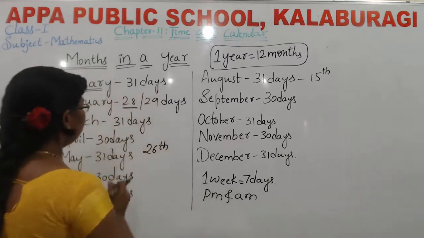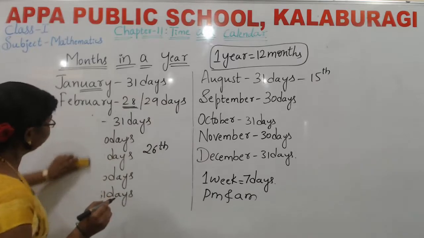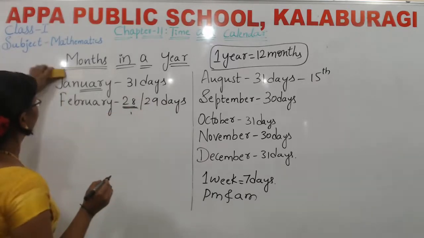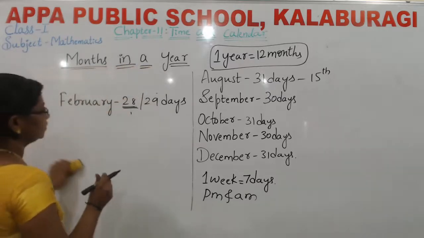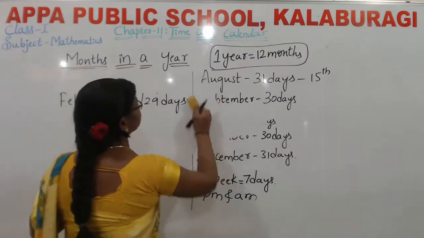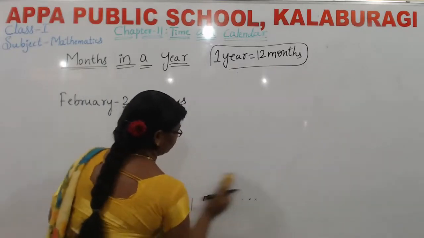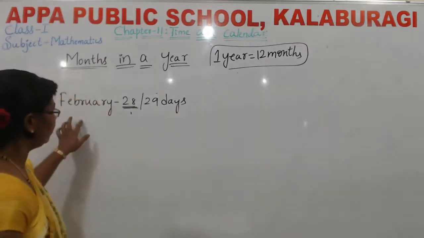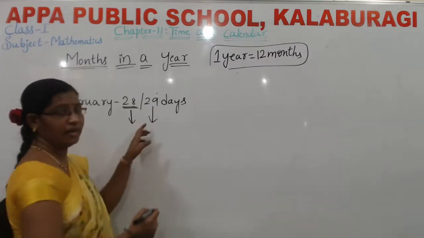Okay, I will tell you what a common year is and what a leap year is. See, in the month of February, it has 28 days, otherwise it has 29 days.